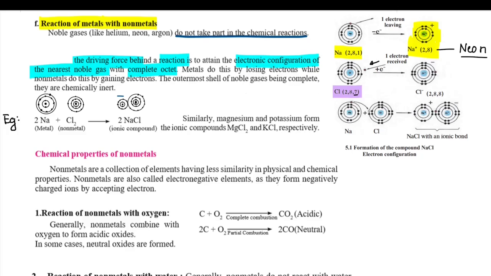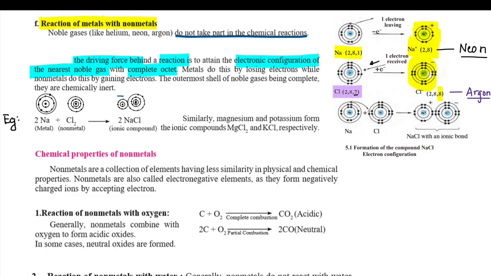You can see that the octet is completed here, and the last orbit has now 8 electrons. The electronic configuration of chloride ion is that of argon, the nearest inert gas. Chloride ion has got a negative charge.